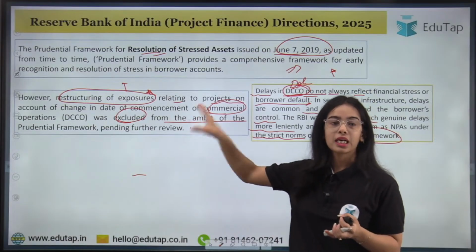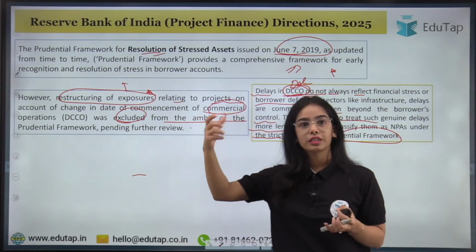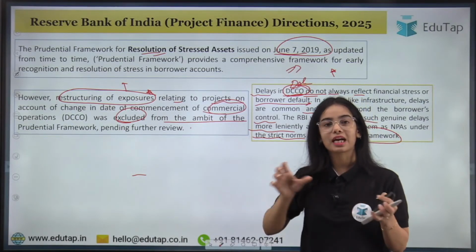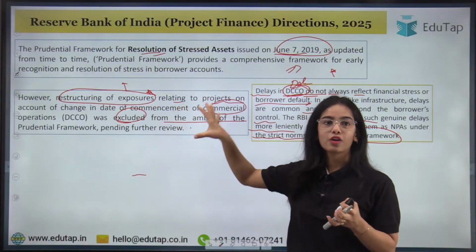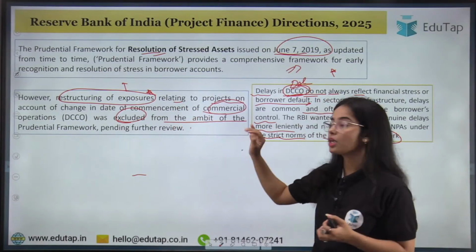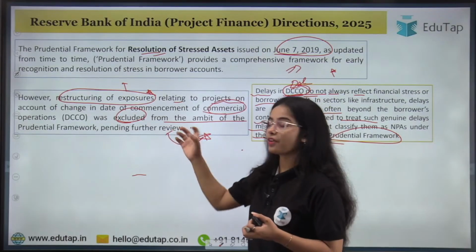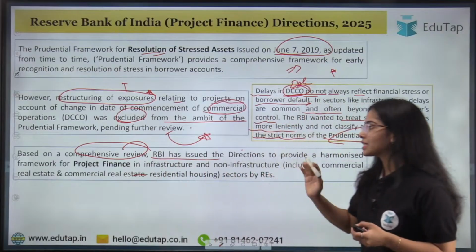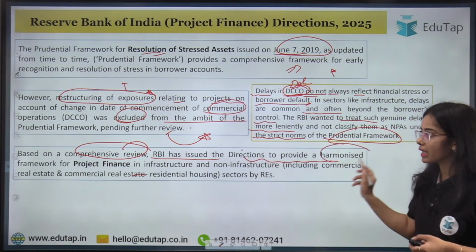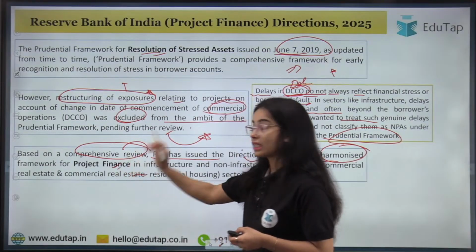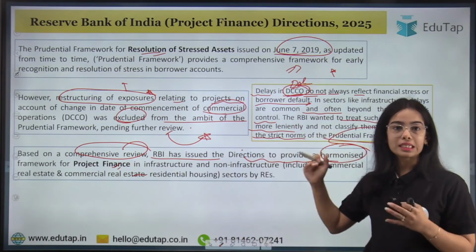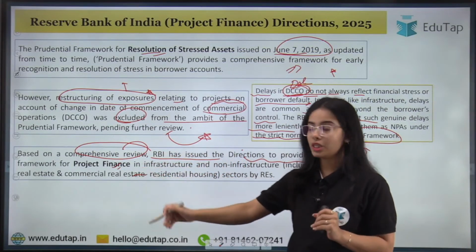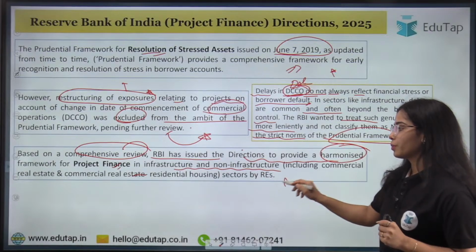So these kind of projects, the infrastructure projects linked with the date of commencement of commercial operation, were not under the ambit of the prudential framework, and there was a review that the RBI was undertaking. Now, based on the comprehensive review, the RBI has issued directions to provide a harmonized framework for project finance for this kind of lending connected to the date of commencement of commercial operation in infrastructure and non-infrastructure projects.